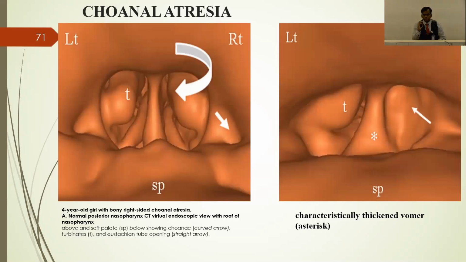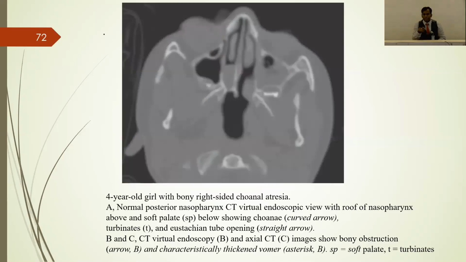And this is one image, a 4-year-old girl with a bony prominence on the right side due to choanal atresia. The left side image is normal, that is CT virtual endoscopy, and the right side image is abnormal. Here T is turbinate, SP is soft palate. The same diagram shows the thickened vomer and the choanal atresia on the right side. The arrow mark is showing the choanal atresia. This is the image taken from that journal. The same diagnosis can be made by CT scan.